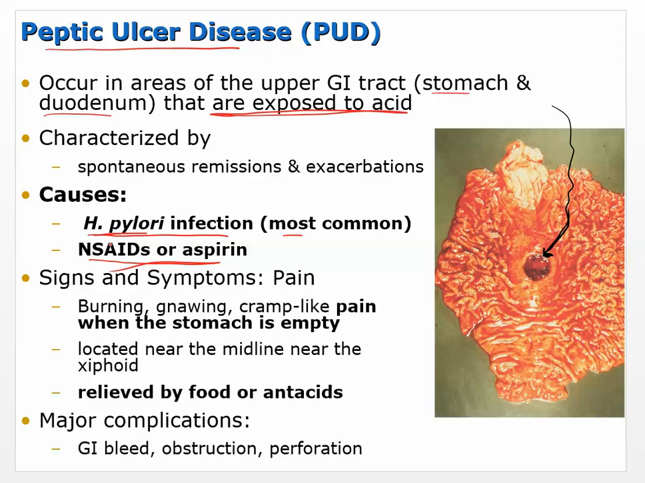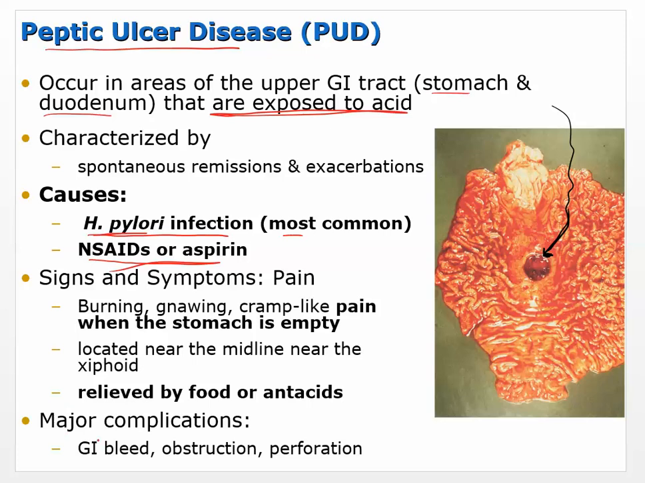So signs and symptoms: pain. Okay, pain, burning, gnawing, cramp-like pain when the stomach is empty. So that sort of makes sense. That's when you've got kind of this acidic environment. But then when you eat or when you take antacids, you sort of dilute the stomach contents. You dilute that hydrochloric acid, and that can create some relief from that pain. It doesn't mean the ulcer has gone away, but you do have some relief from the pain.